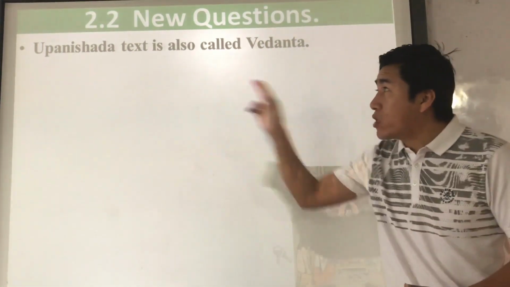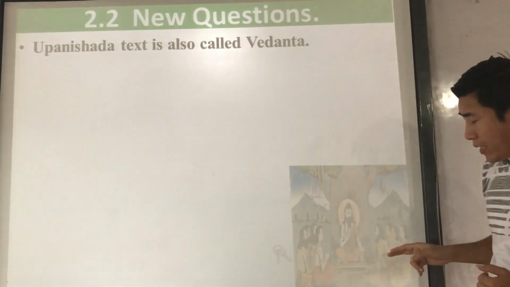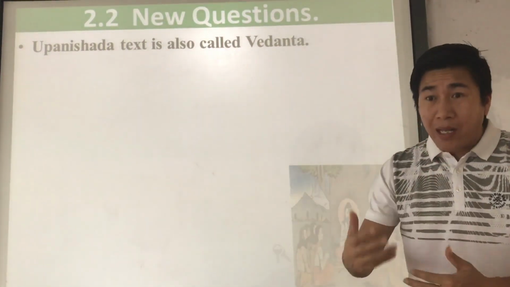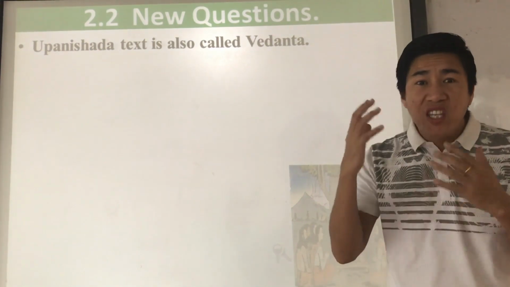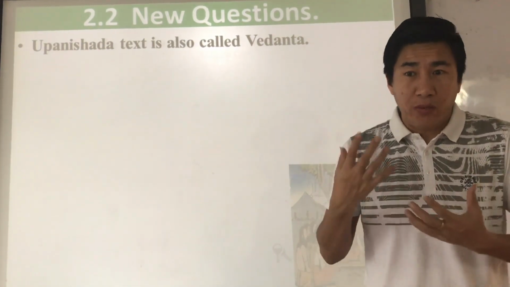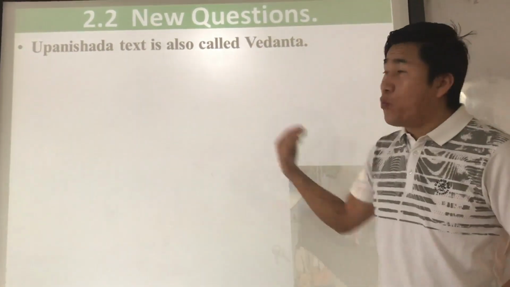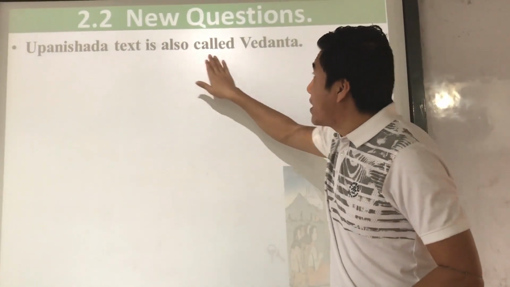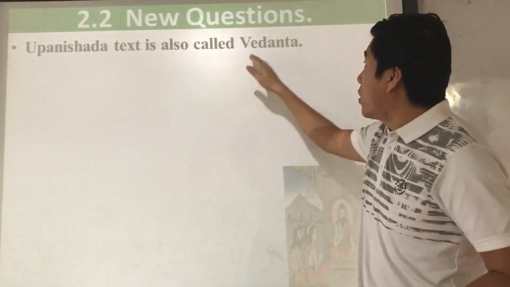That means sitting near the Guru and listening to the gyan, or knowledge, of the Guru, whatever he wants to provide. That is the Upanishad text.